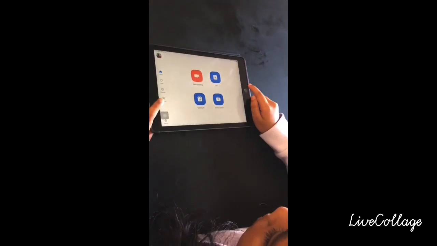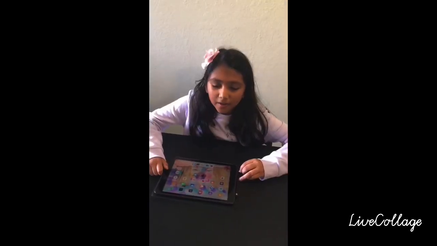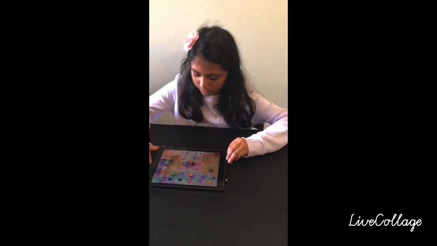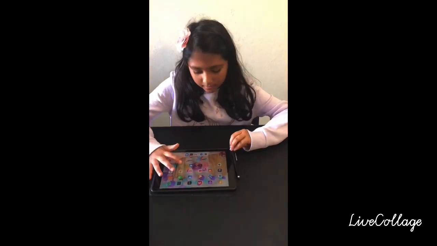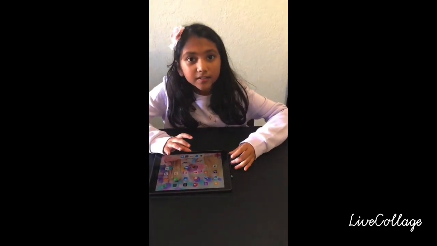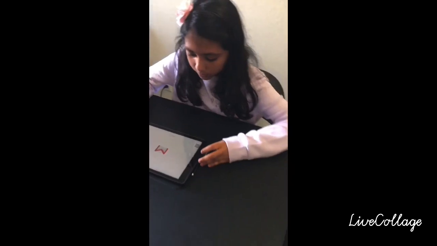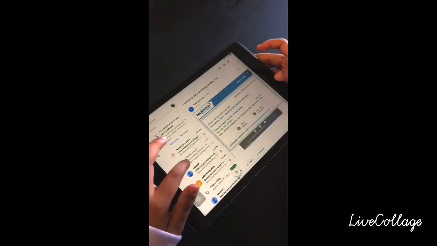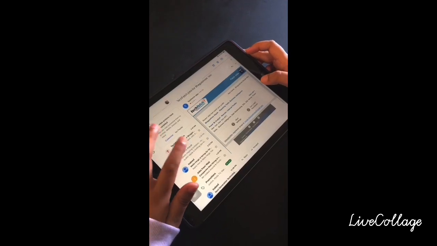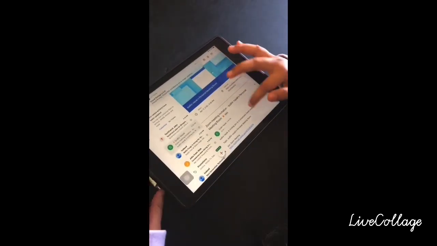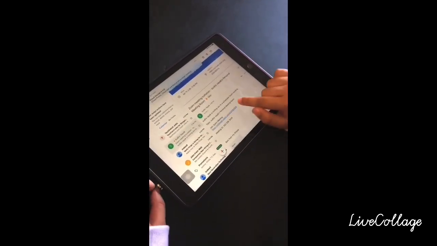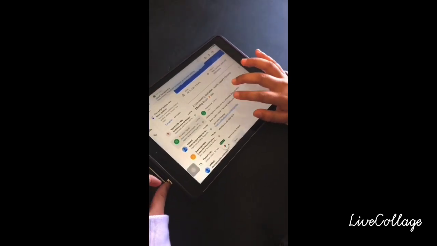Right now, I'll show you the third way to do the Zoom meeting. The third way is if your teacher or instructor has given you a link, you just go where the link is. Just go into it. And then right here, it says the link. Just press on the link.